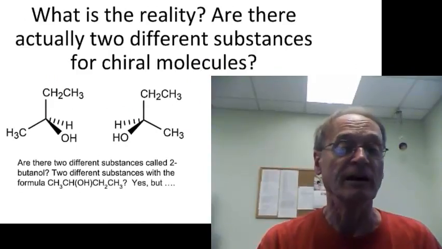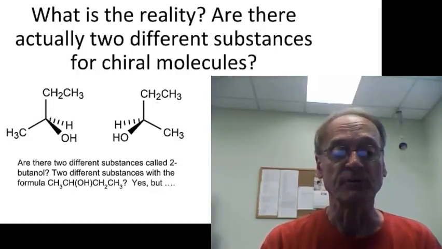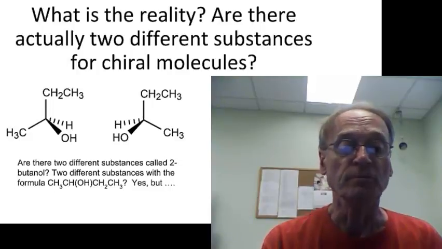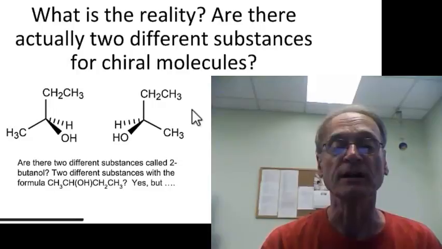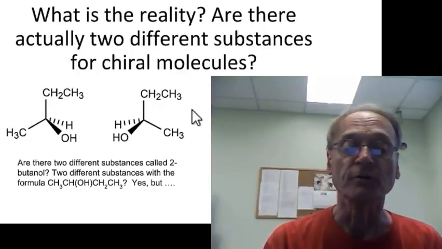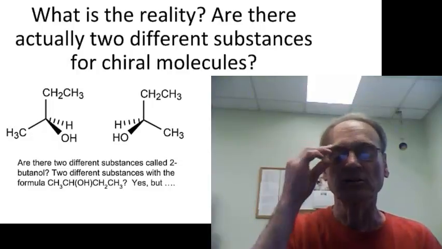So, does that mean that in reality there are two different forms of some compounds? And the answer is absolutely. For example, a compound called 2-butanol. That's the name of this compound. In the last video, I referred to it as sec-butyl alcohol. Neither one of which do you need to know at this point. We will learn about naming alcohols later on.